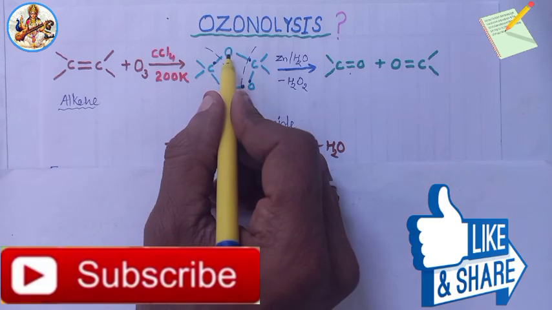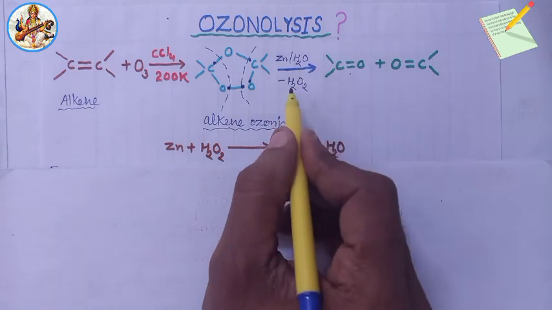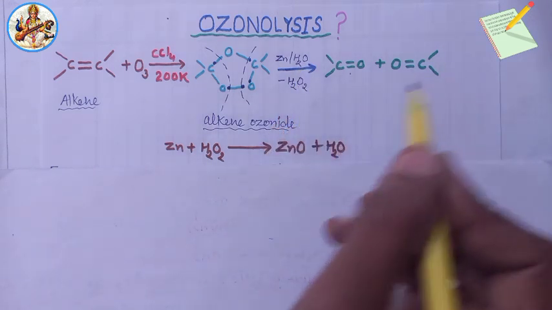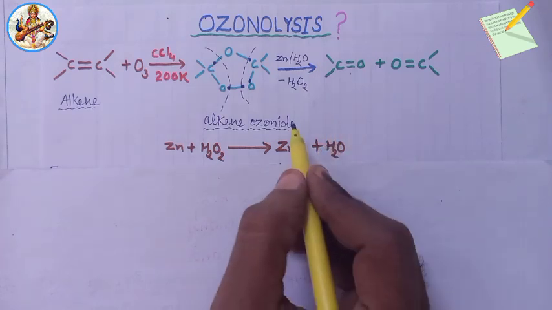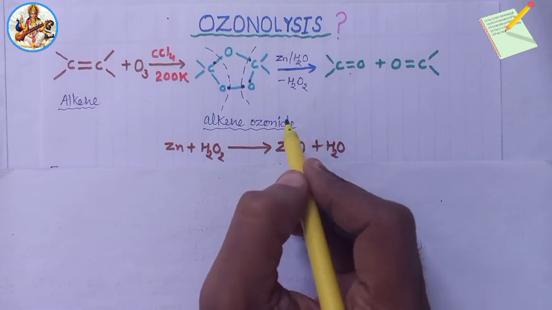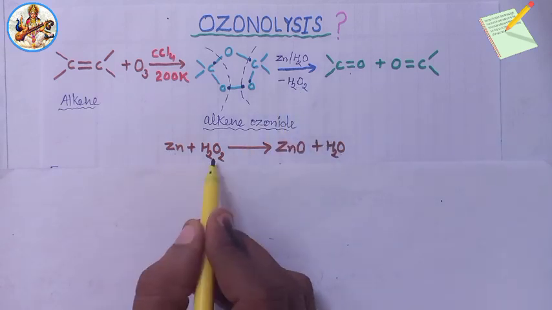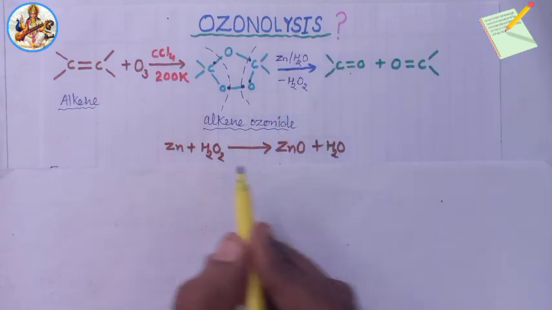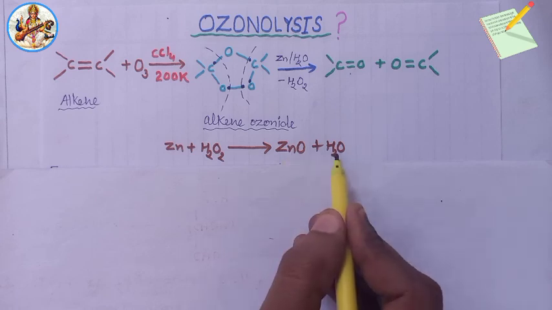Here, one oxygen atom is accepted by H2O, then H2O2 is also formed in this reaction, and we know that H2O2 is an oxidizing agent. Here, zinc dust reacts with H2O2 and is converted into ZnO plus H2.